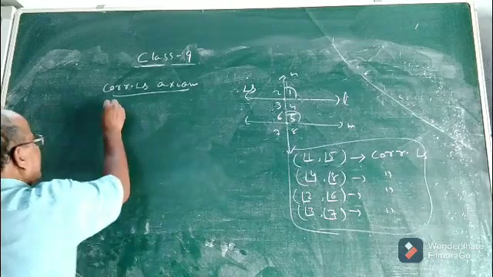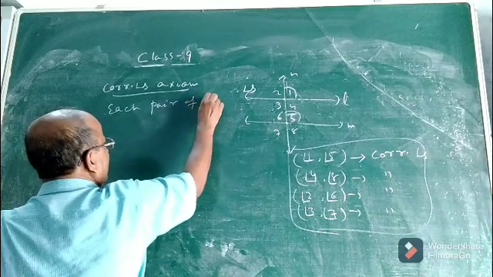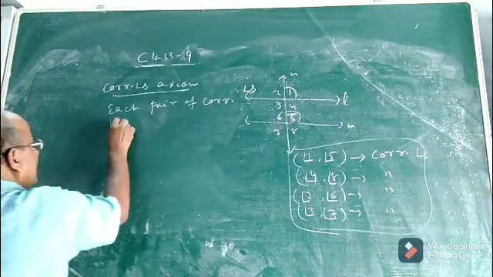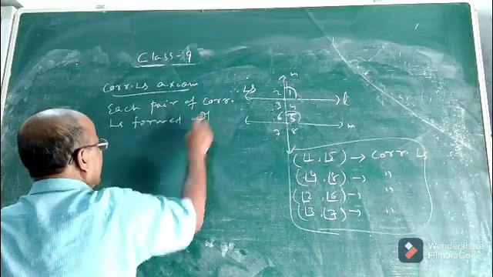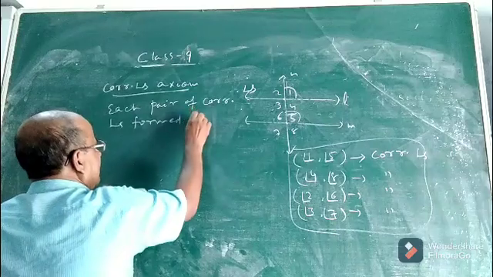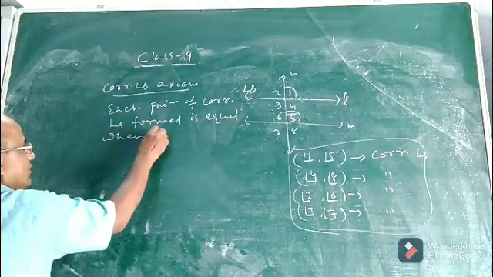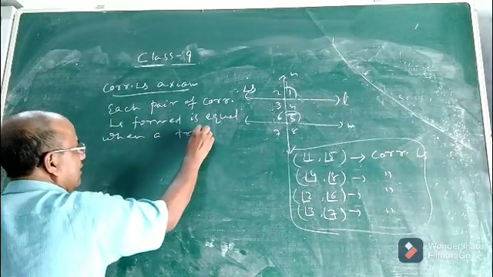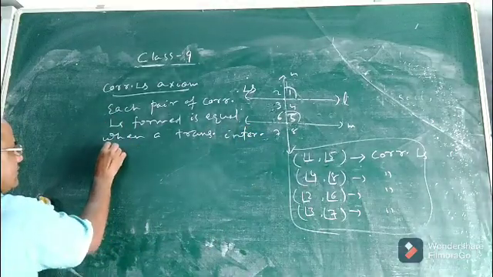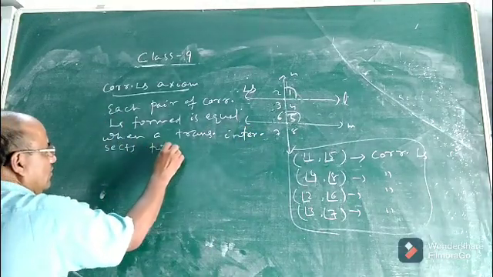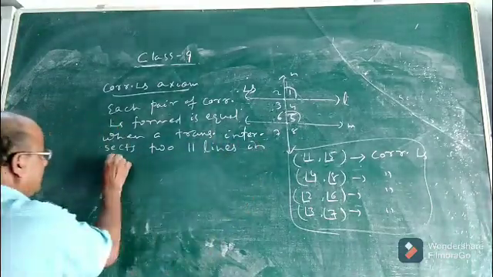So that means each pair of corresponding angles formed is equal when a transversal intersects two parallel lines in two distinct points.